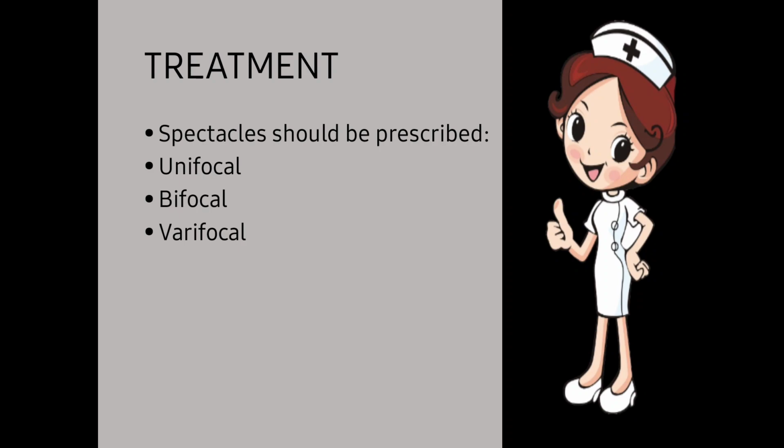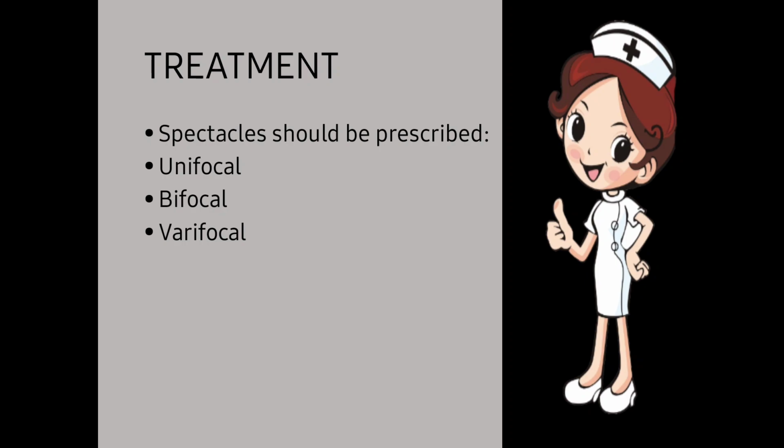Now the treatment: we will provide spectacles that should be prescribed. First one is unifocal. We will ask the patient to make different glasses for the distance as well as for the near. When doing near work, wear the near glasses. When doing distance work, wear the distance glasses. Next one is bifocal.